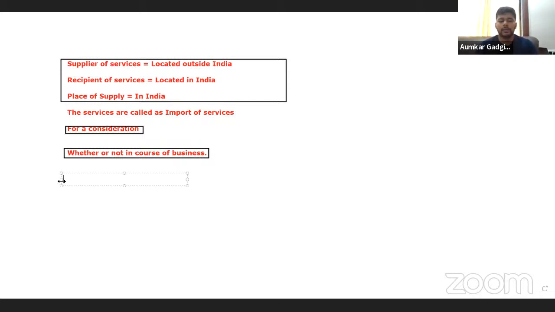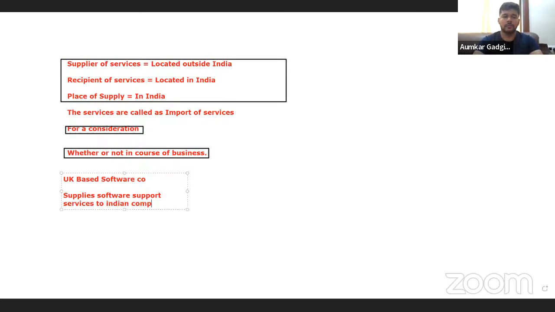Let's say that in a normal case, in ordinary life, a UK based software company supplies software support service to an Indian company in India, for consideration. Now, of course, because an Indian company is taking services from a UK based software company, obviously they are using it for business.